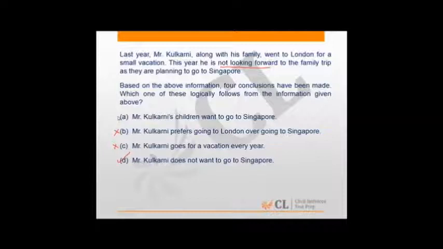Choice A loses out by a very thin margin. Mr. Kulkarni's children want to go to London. We don't know who is making that choice, but the family is planning a trip to Singapore, right? Probably children want, probably his wife wants, or maybe we don't know what exactly is the family. So the fact that Kulkarni's children want to go to Singapore is a specific input, and this is not concluded from the given statements. Hence, choice A loses out and choice D is the most obvious answer.